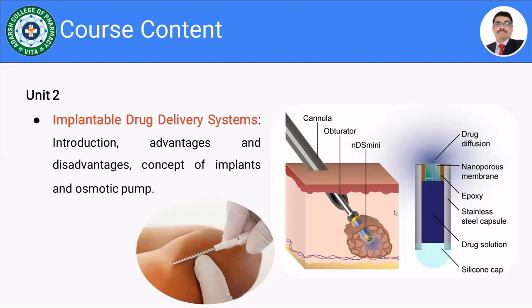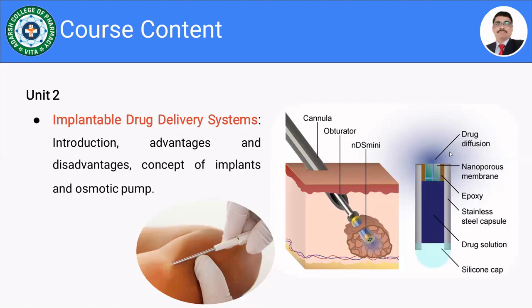The device actually contains, look at the figure, a silicone cap, then the drug which is present in solution form. The outer side is made up of stainless steel. It's a stainless steel capsule, isn't it, in which the drug is enclosed or filled. There is one nanoporous membrane present at the top, through which the drug is going to be diffused into the systemic circulation, or into the skin and from the skin to the systemic circulation, isn't it?